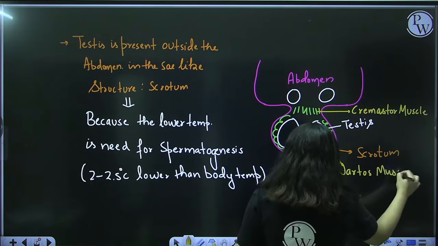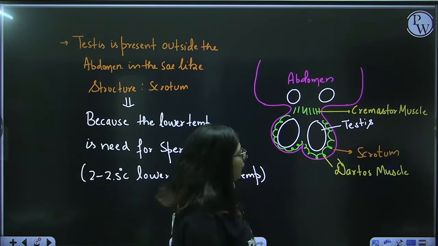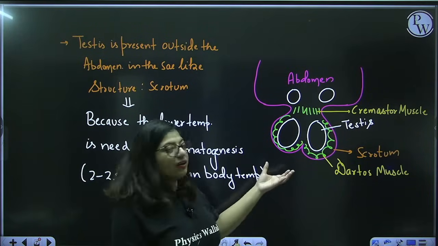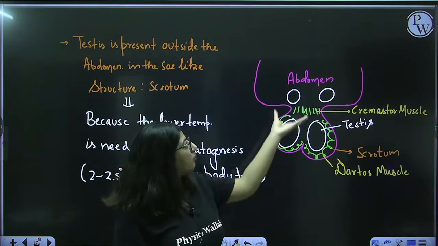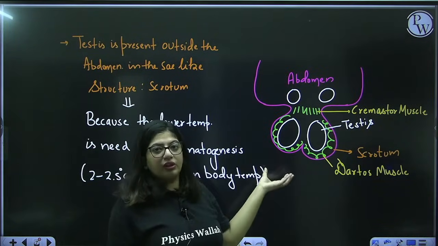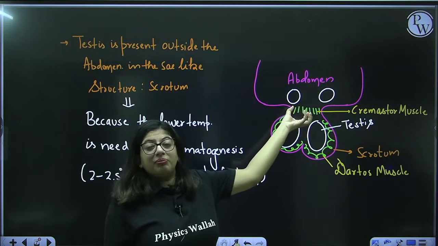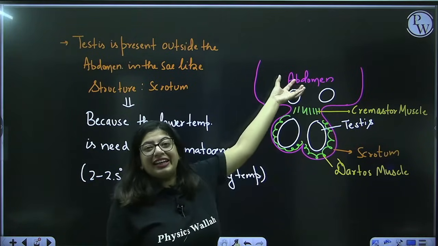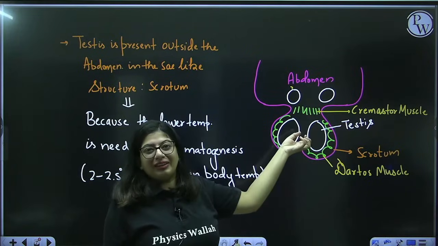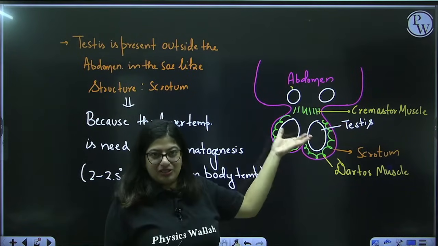Imagine the temperature outside is very low. At that time these muscles will contract and put the scrotum near the abdomen, like this. As a result, the scrotum will be near the abdomen and it can easily take heat from the abdomen and maintain its temperature. You got it?